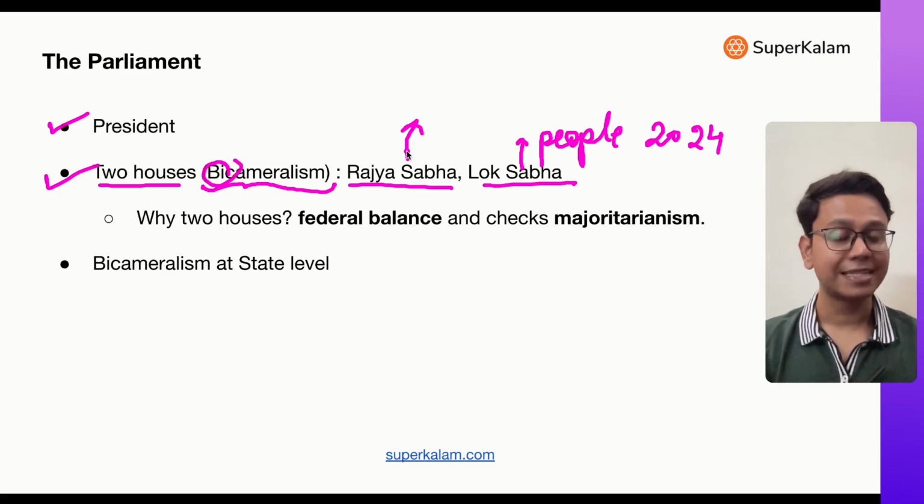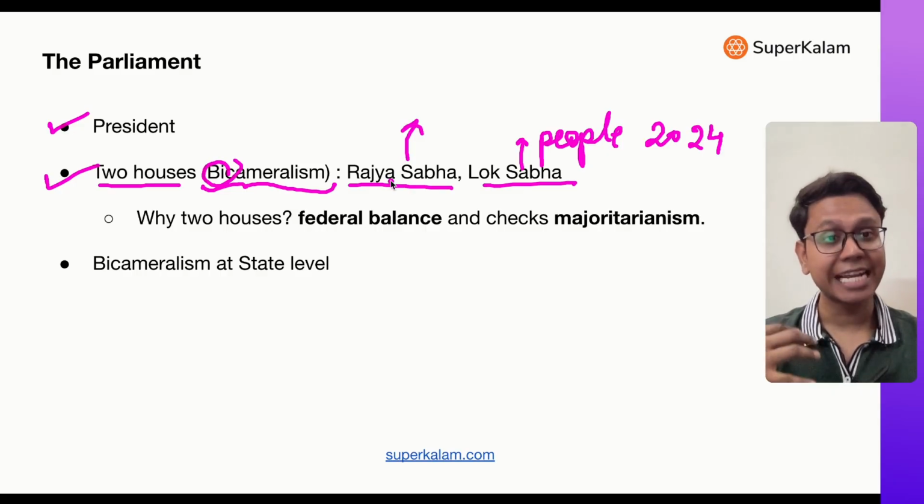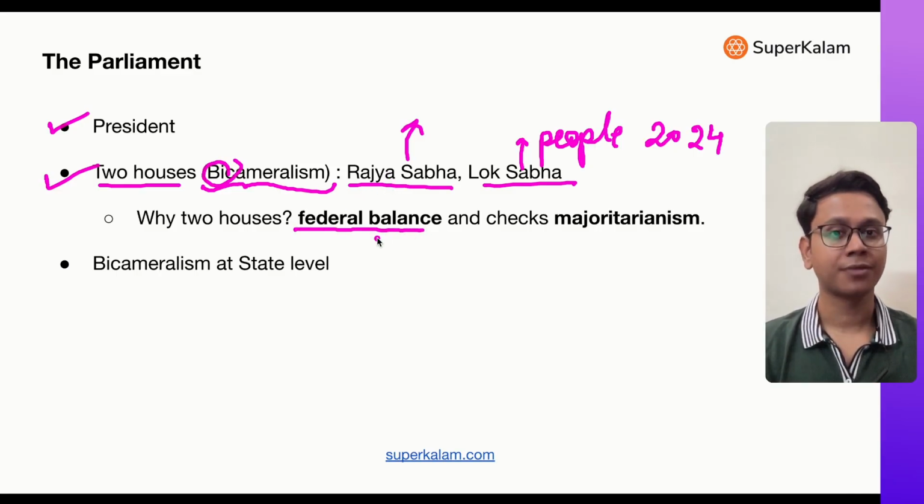See, Lok Sabha is elected directly by people. Rajya Sabha is elected by representatives from states. That's why Rajya Sabha ensures that the states' voice is heard in the parliament. That's why two houses ensure a federal balance.